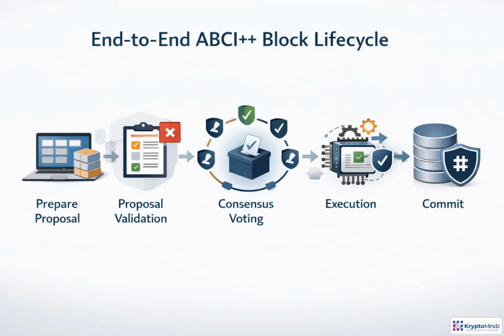Think of each block as moving through 5 responsibilities. First, the proposer builds a candidate block with PrepareProposal, choosing and ordering transactions from the mempool. Next, every validator runs ProcessProposal to decide whether that candidate is acceptable. Consensus voting determines whether the network agrees on it. After agreement, the application executes the block deterministically through FinalizeBlock. Finally, commit persists state and returns the app hash that consensus will trust at the next height.